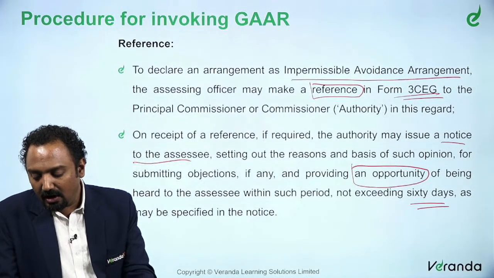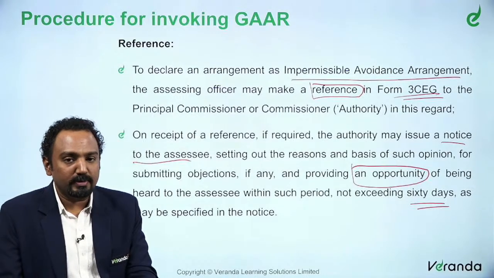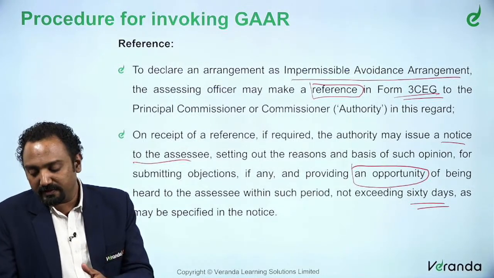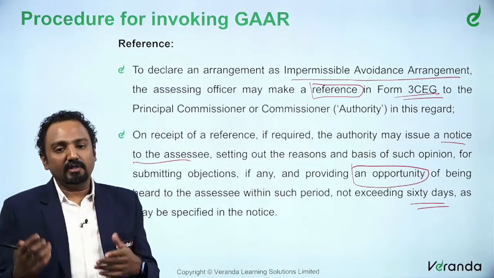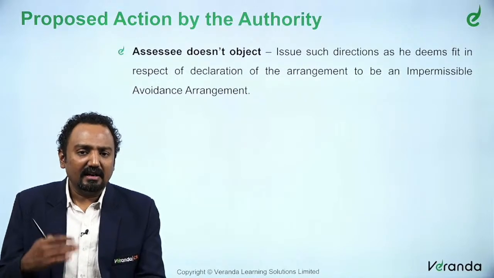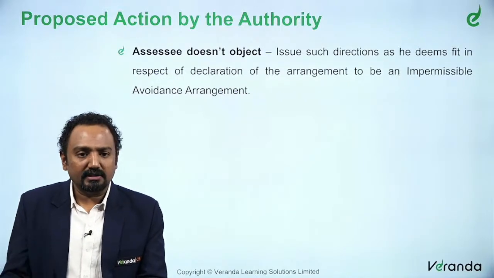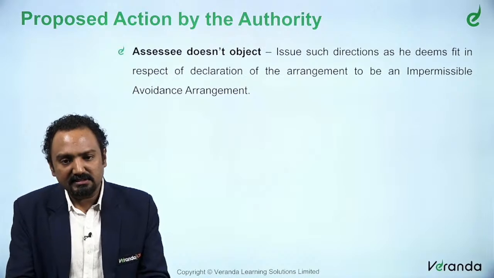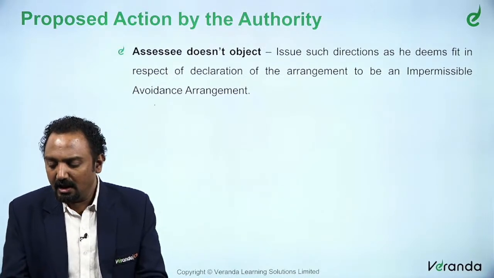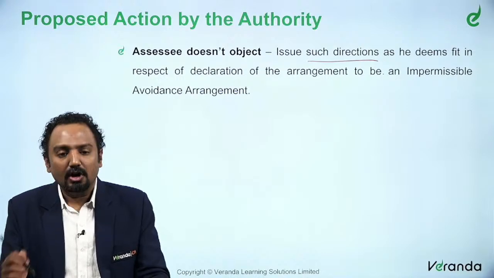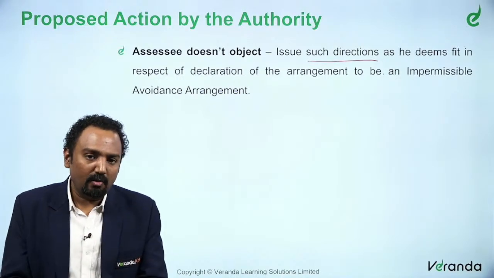The notice specifies a period not exceeding 60 days. After receipt of the notice, the assessee will decide what action to take. If the assessee says, okay, I don't object, I also know that it is impermissible avoidance, then the authority, that is the principal commissioner or commissioner, will issue directions to treat it as an impermissible avoidance arrangement.